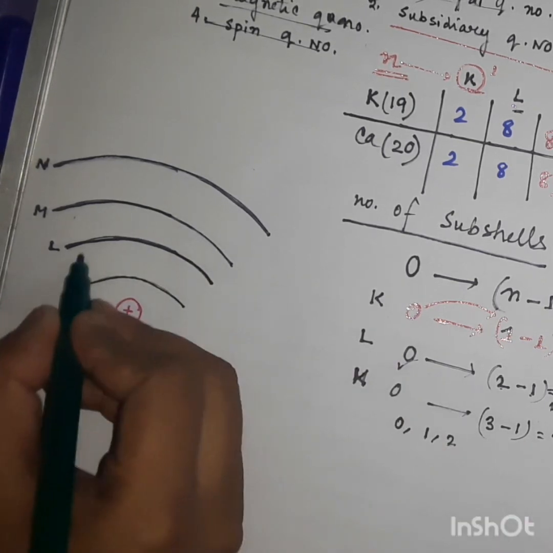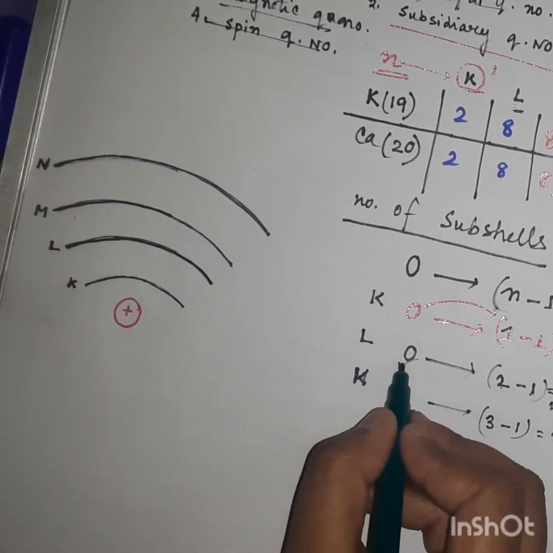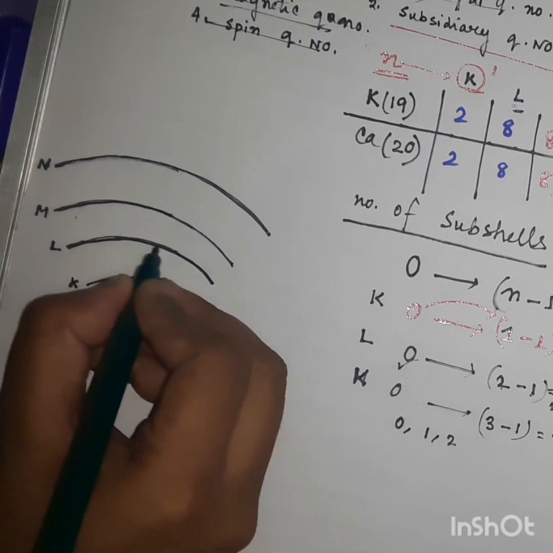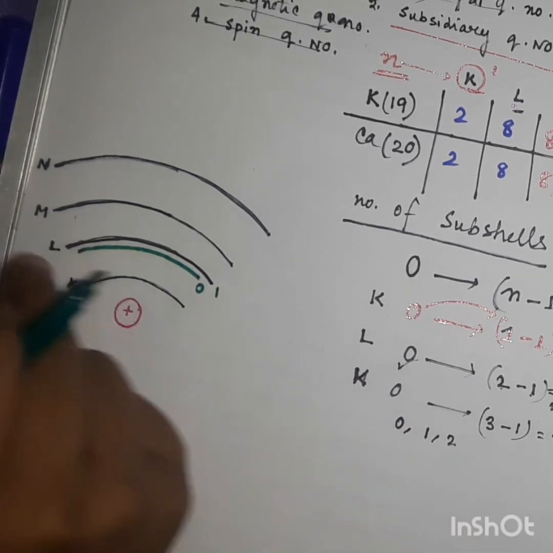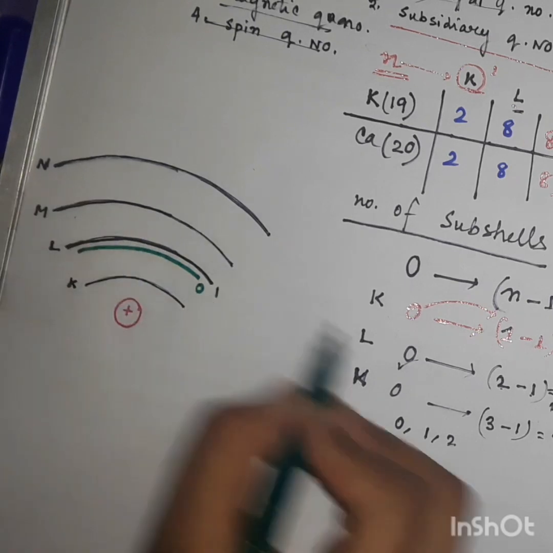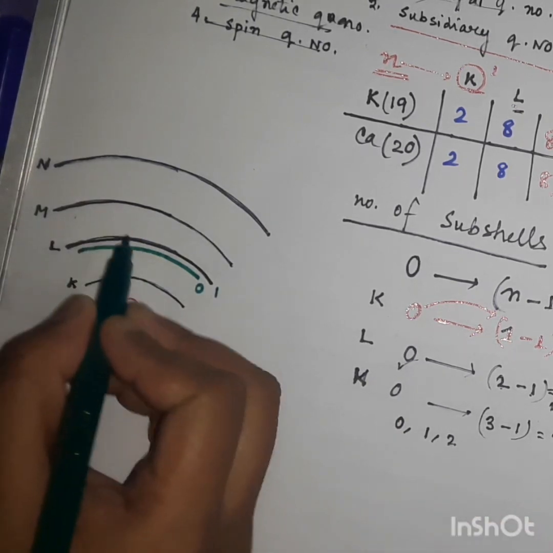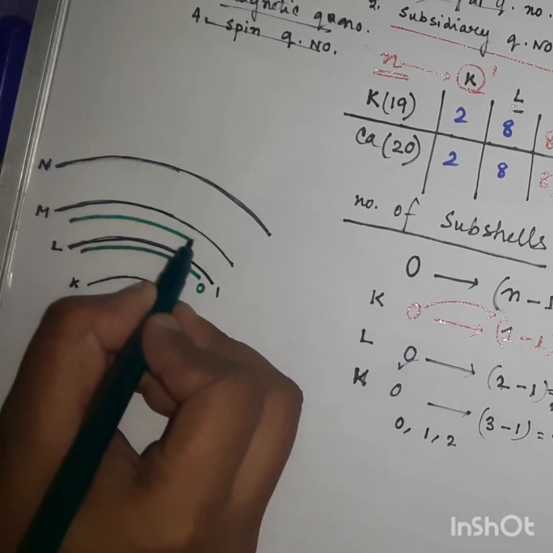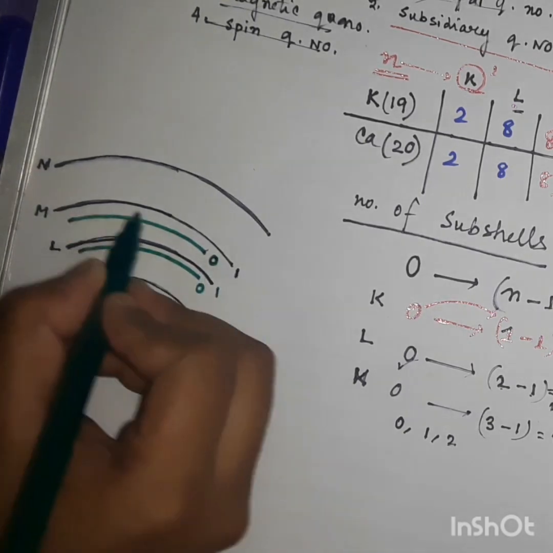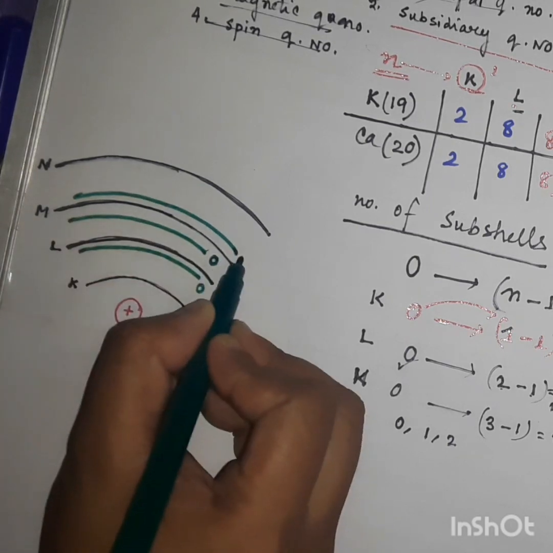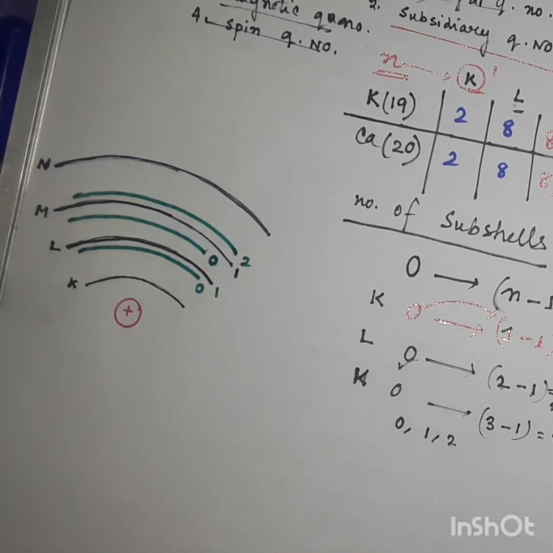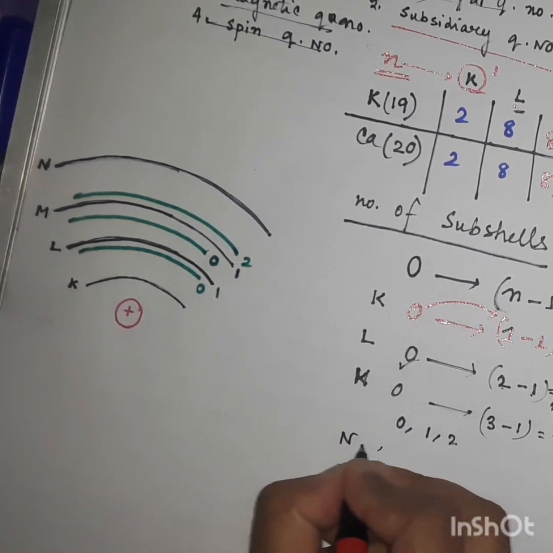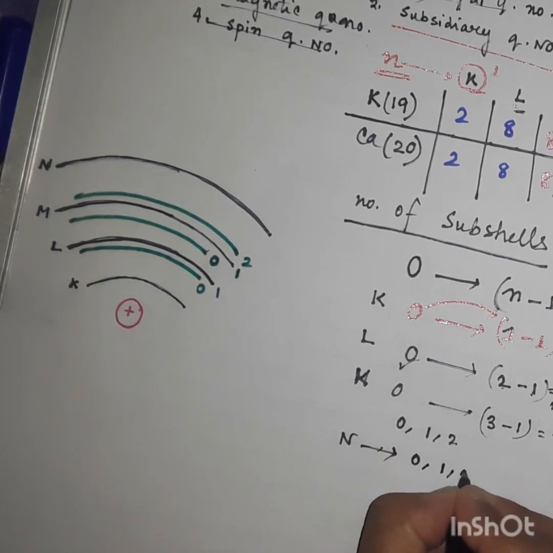Next, for the L orbit, there are 2 orbitals. One is 0 and one is 1. So this is 0 and this is 1. These are the 2 subshells present for the L shell. Next, for the M, there are 3 orbitals: 0, 1, and the next one is 2. Next, for the N, I had not calculated that. For N, there are 4 orbitals present: 0, 1, 2 and 3.